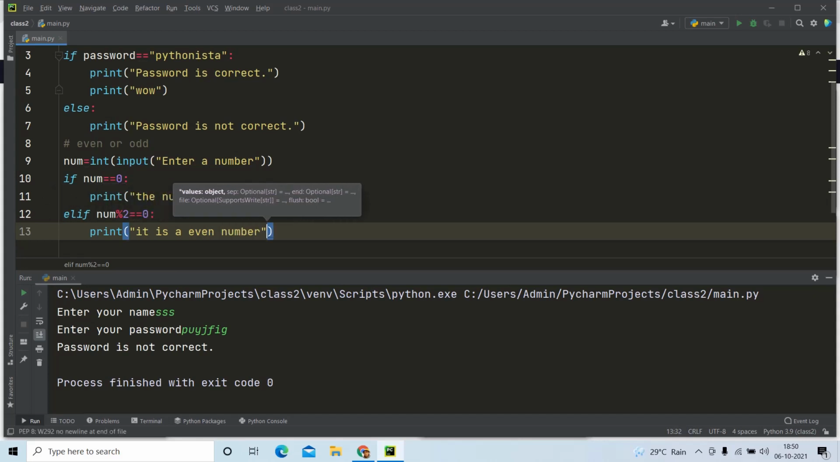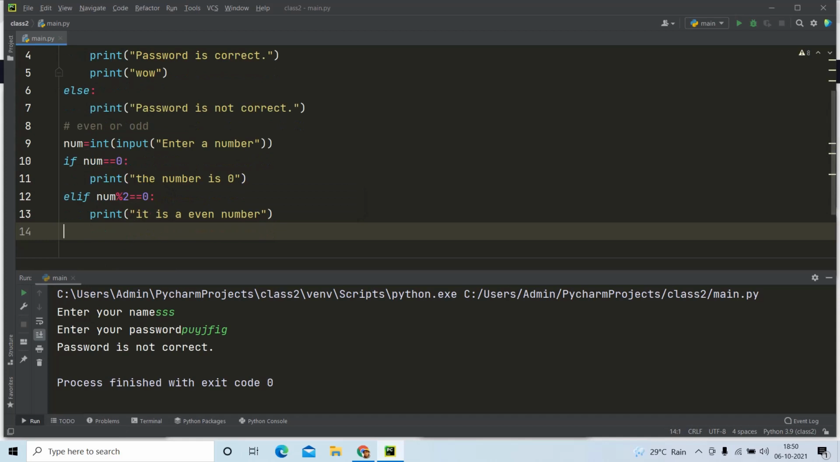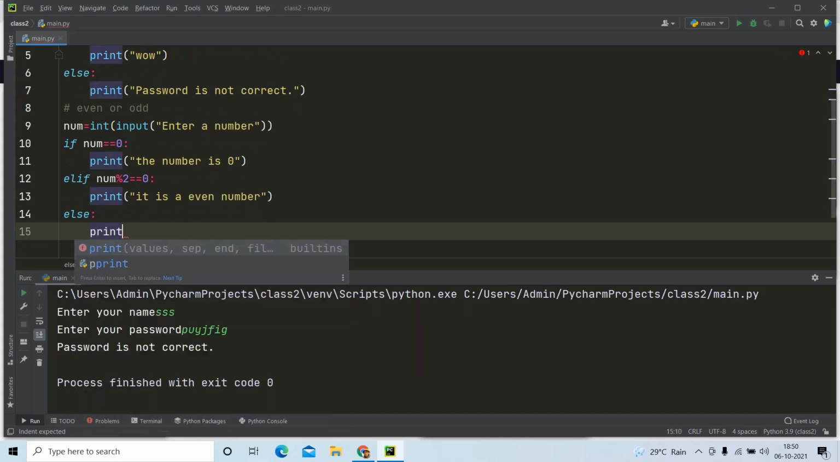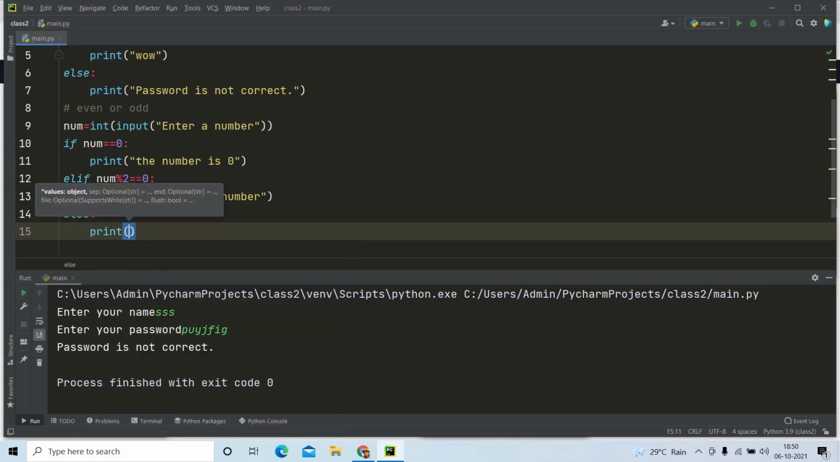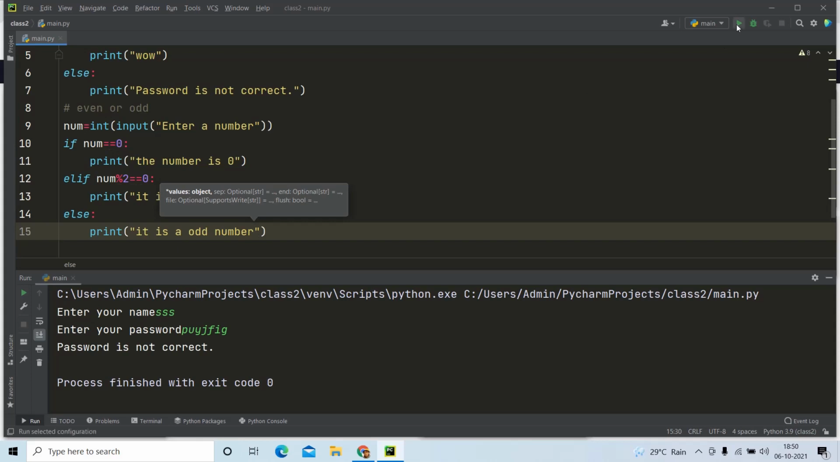Except even numbers, all the other numbers are automatically going to be odd numbers. So I am just writing else print, it is an odd number. Now we can run and see this program.